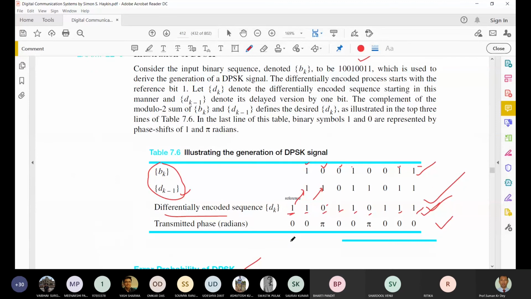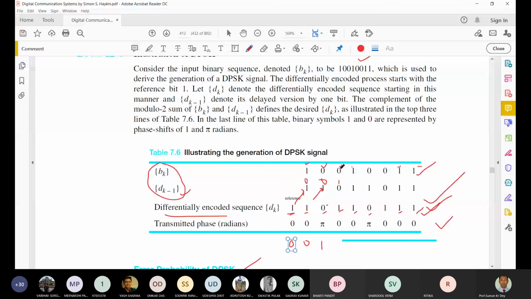Suppose we start with referral bit equal to 0. So this 0 will go here. This is 0, okay, so that means 0 and 1. What should be the output? Tell me. We are doing the mod 2 sum, so if there is a bit mismatch, it will give us 0. So net bit equal to 0. This 0 will go here again. Now 0 0, that means same, it will be 1. This 1 will go there.